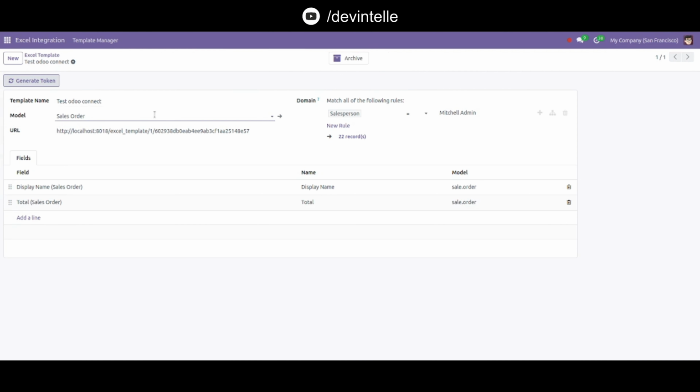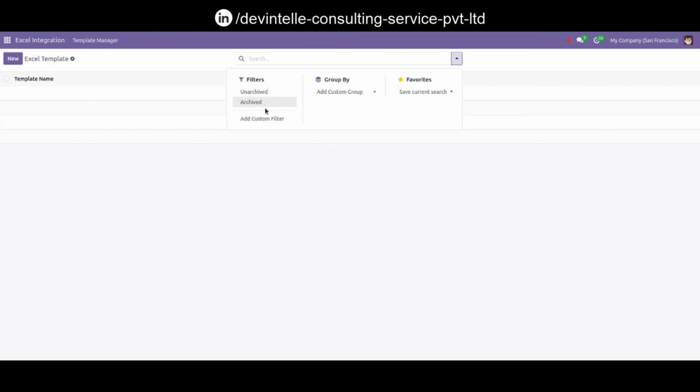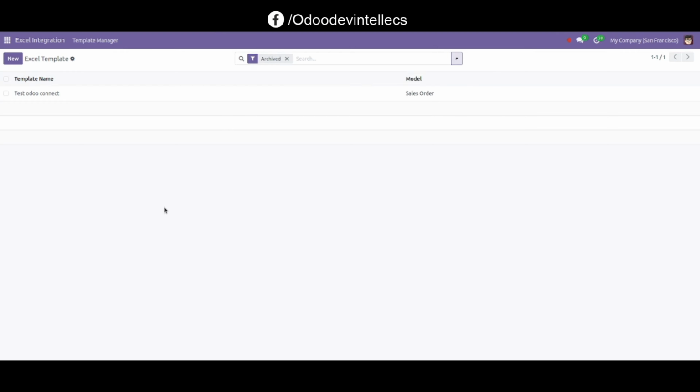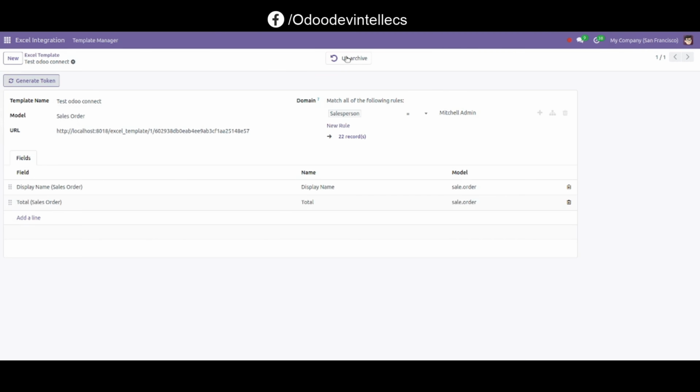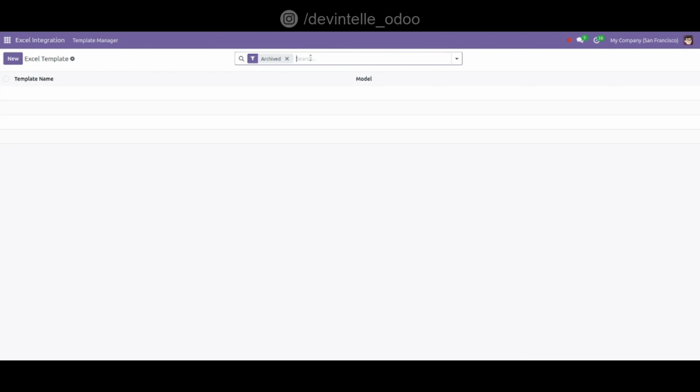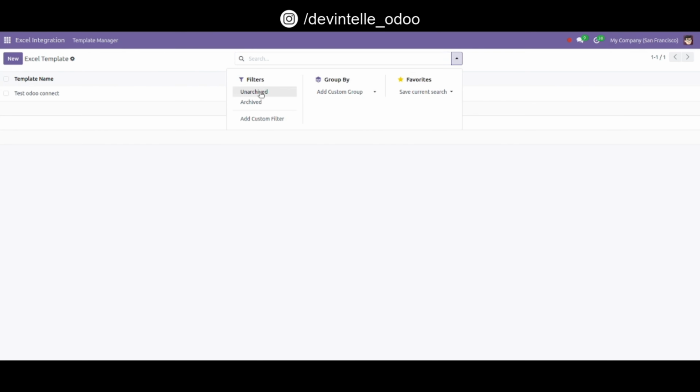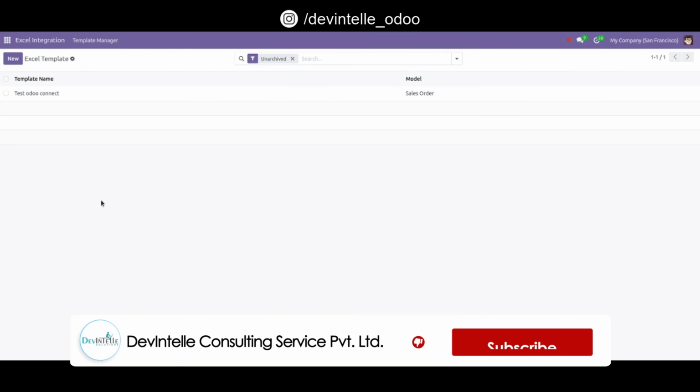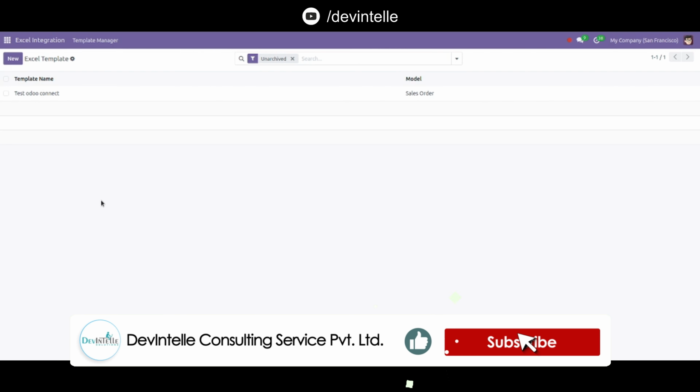If you want to archive this template, easily click on it, and it displays here in the archived templates, and you can easily unarchive it. Now it is displayed as unarchived.